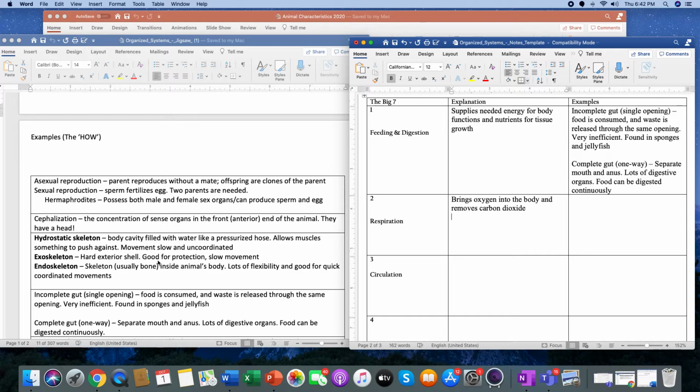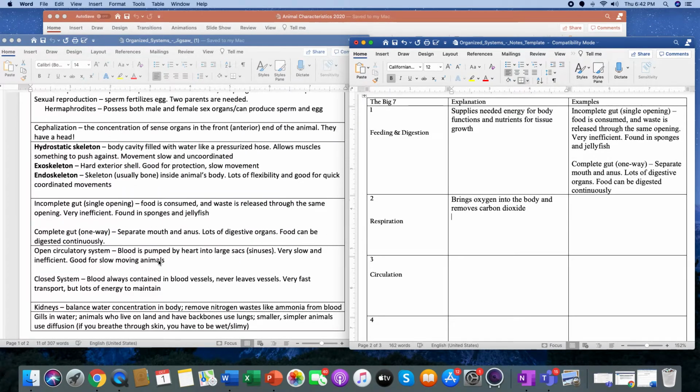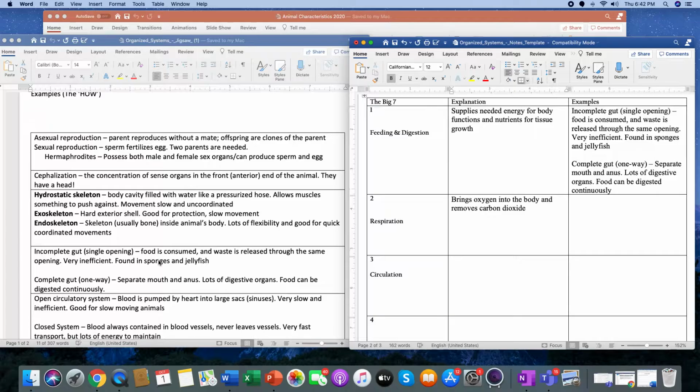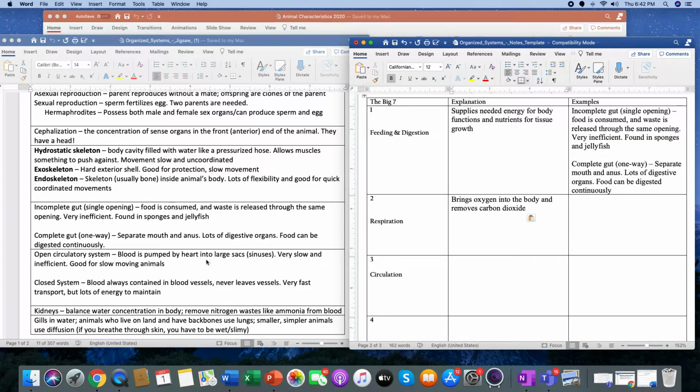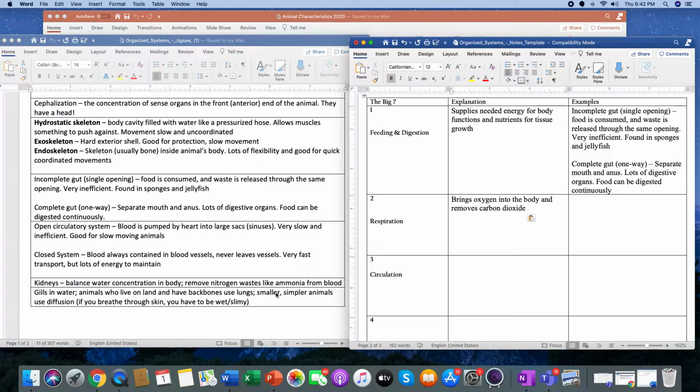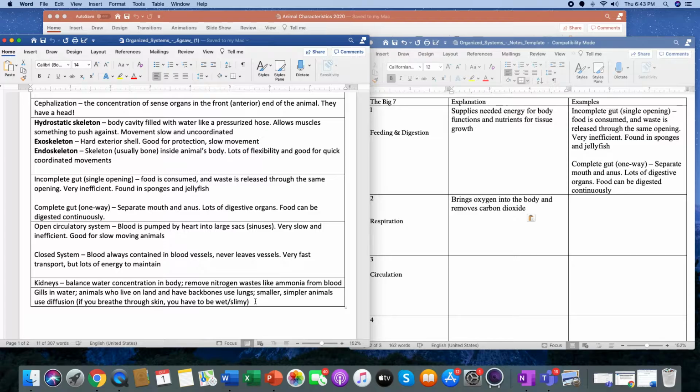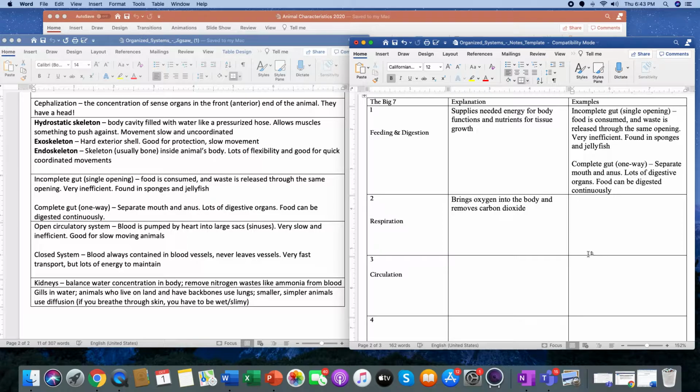So now we need to go to examples of respiration. Let's take a look in here and see if we can find anything. Oh, this kind of looks like it. Remember we were just talking about water, gills and water. Animals who live on land and have backbones use lungs. Smaller, simpler animals use diffusion, so you can breathe through your skin. All right, you have to be wet and slimy. Gross. So that would be a good example. See how I just copied and pasted that over here?